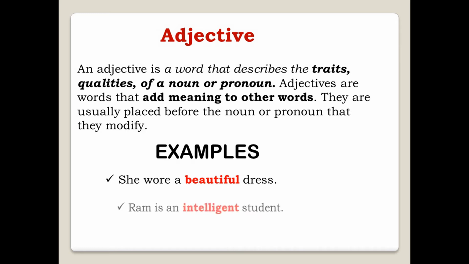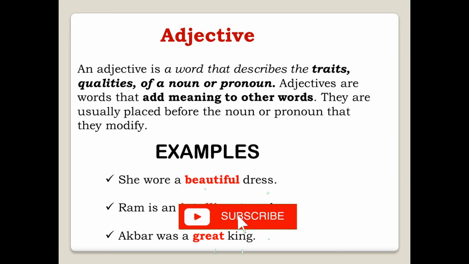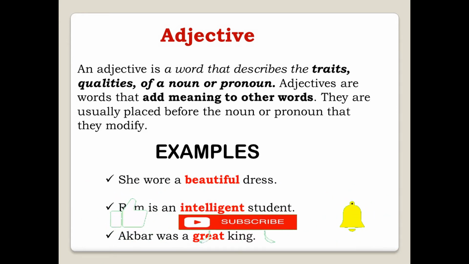Okay, so she wore a beautiful dress. Ram is an intelligent student. Akbar was a great king. So, what happens here? Dress, student, king. All these are nouns. And like we said earlier, the adjective usually comes before the noun or pronoun. So you can see here that all these adjectives have been placed before the noun. Okay, and all these are the adjectives which are adding meaning to other words.